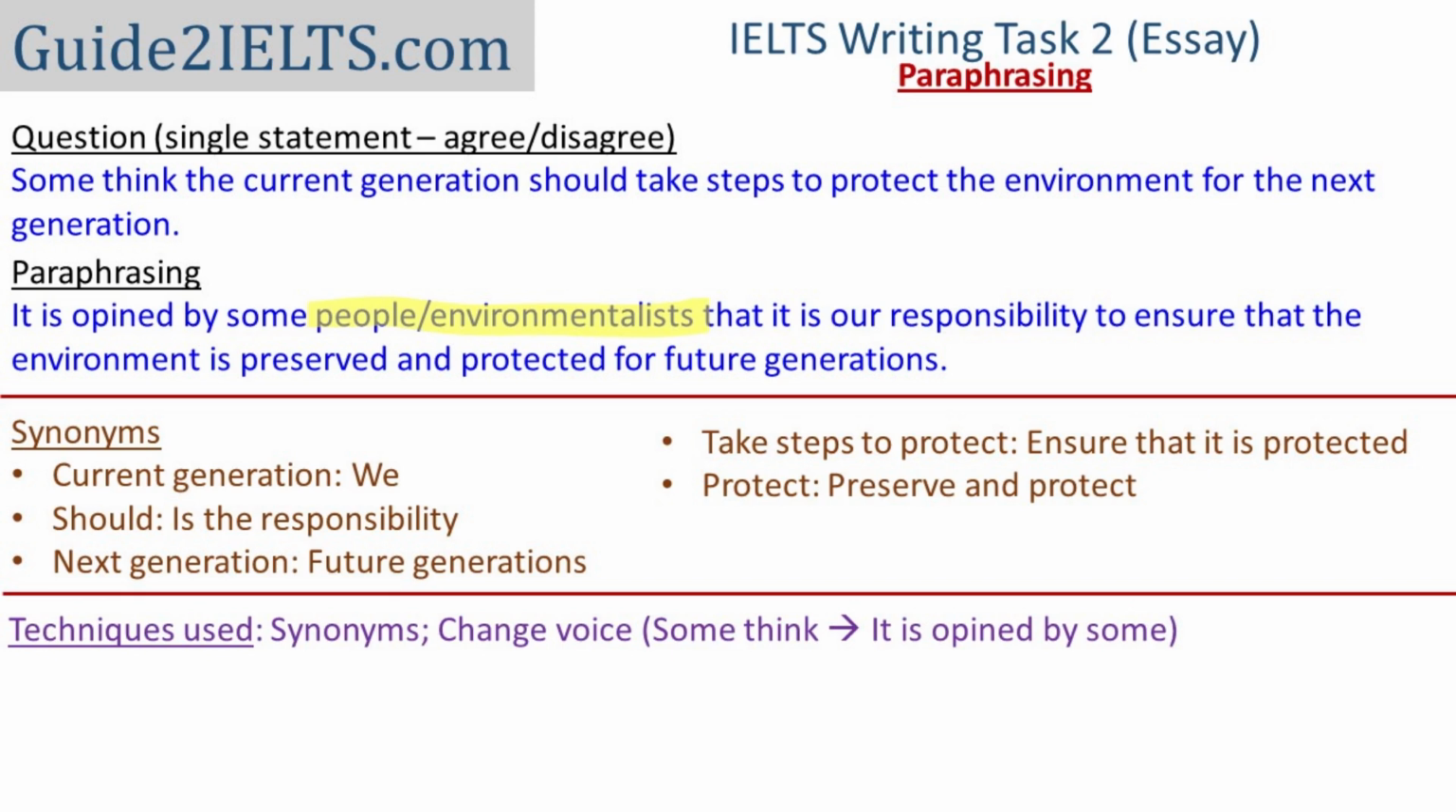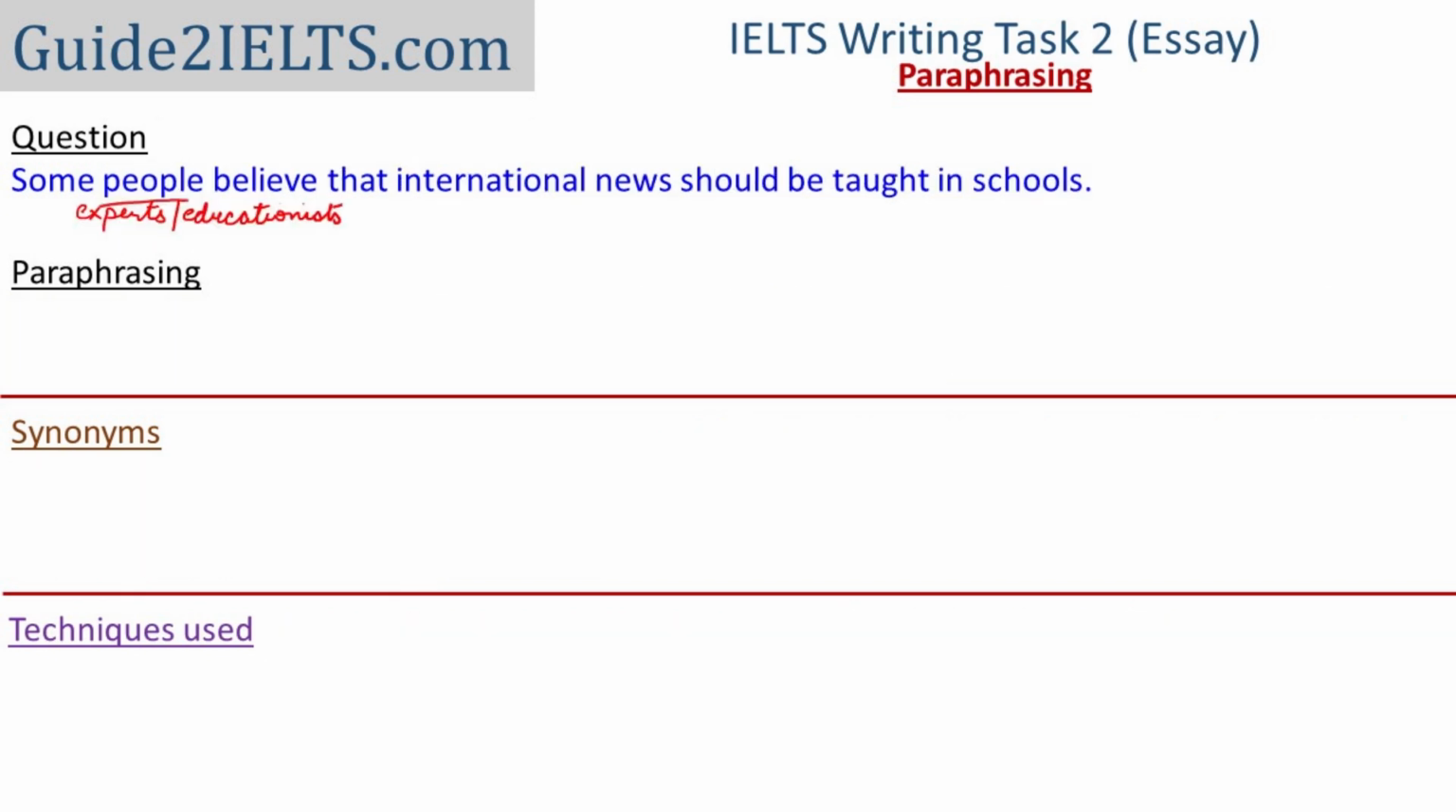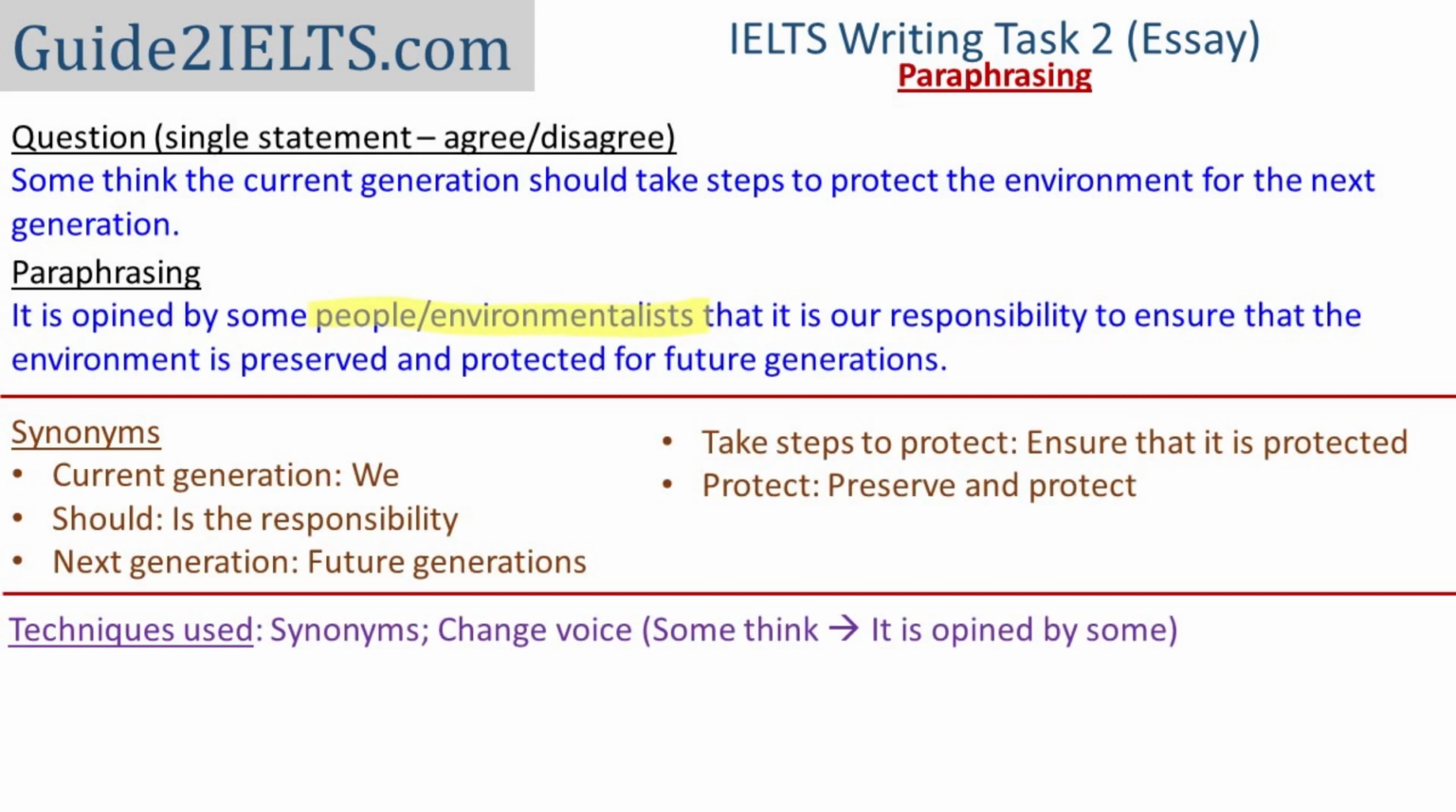For example, if the question is, some people believe that international news should be taught to students in school. I may not want to replace this word people with educationists or experts, because this is a kind of subject on which the general public may generally express an opinion. However, in this question, because we are talking about protection of environment, you may choose to replace the word people with environmentalists. Here's another example which uses synonyms and change of voice.